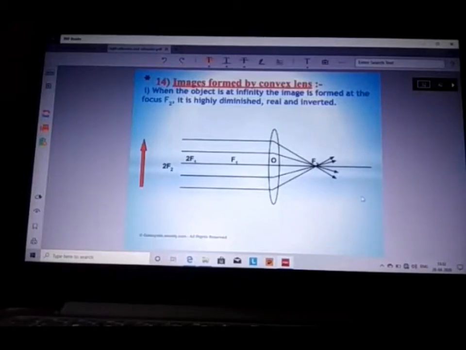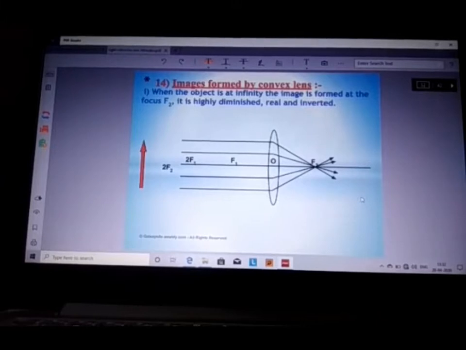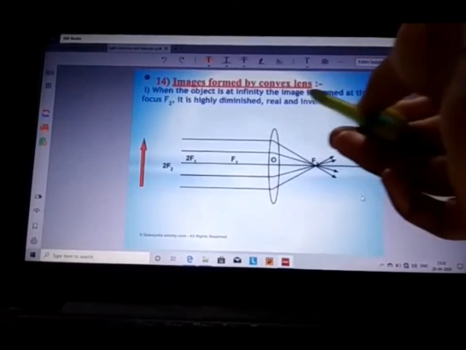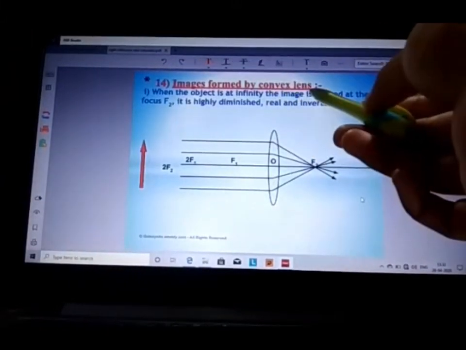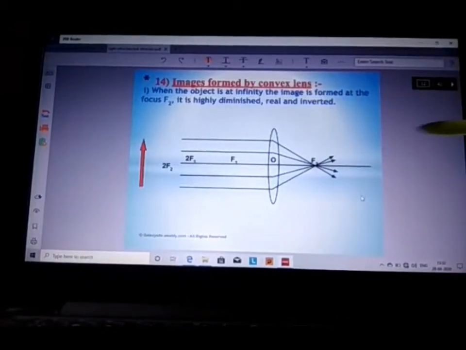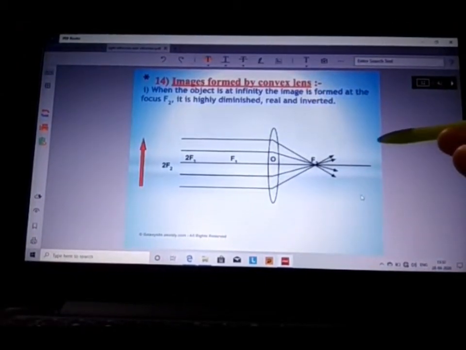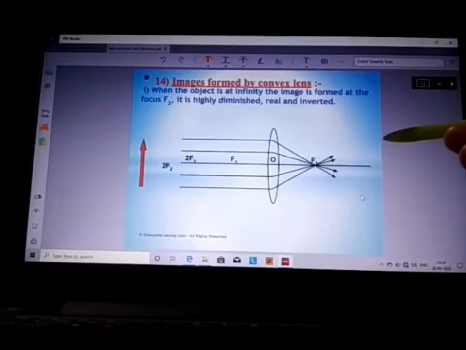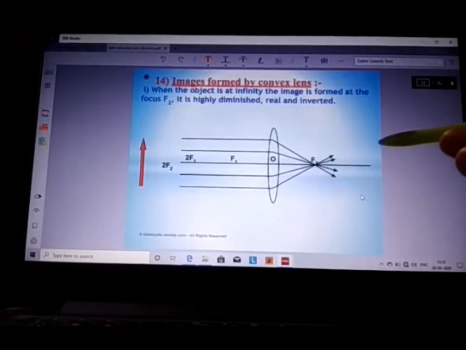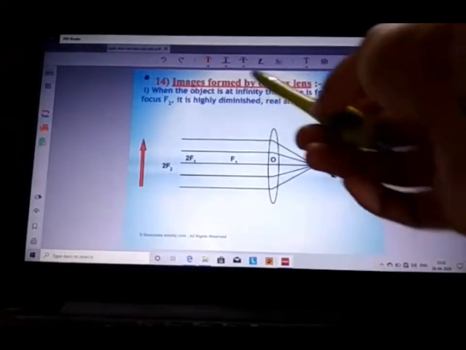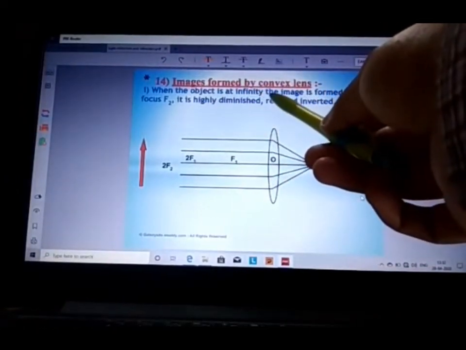Now we have to study the different cases of the image formation by convex lens. So in convex lens, there are 6 cases formed, as we have earlier studied for the concave mirror. So the first case is when the object is at infinity.